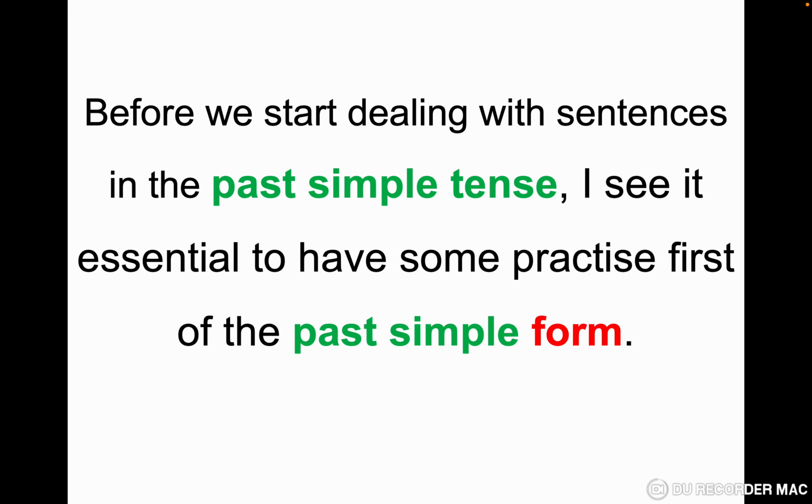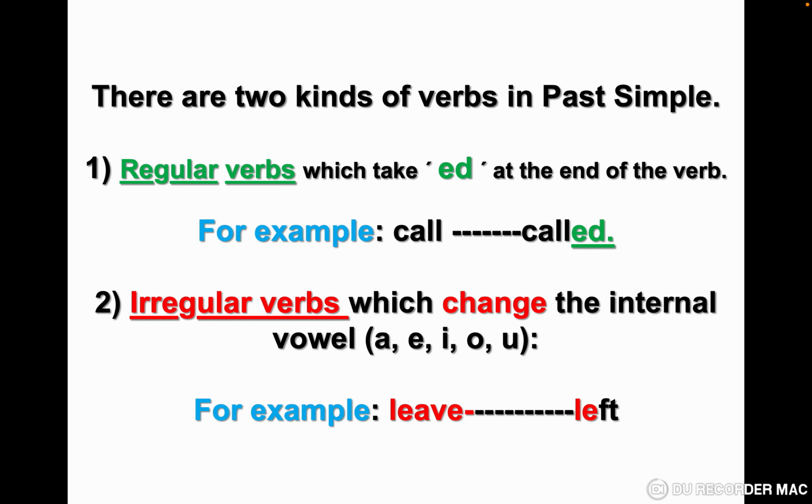As I said in the two previous lessons, before we start dealing with sentences in the past simple tense, I see it as essential to have some practice first with the past simple verb form. There are two kinds of verbs in the past simple: regular verbs, which take ed at the end, for example, call, called; and irregular verbs, which change the internal vowel, a, e, i, o, u, or sometimes a consonant.